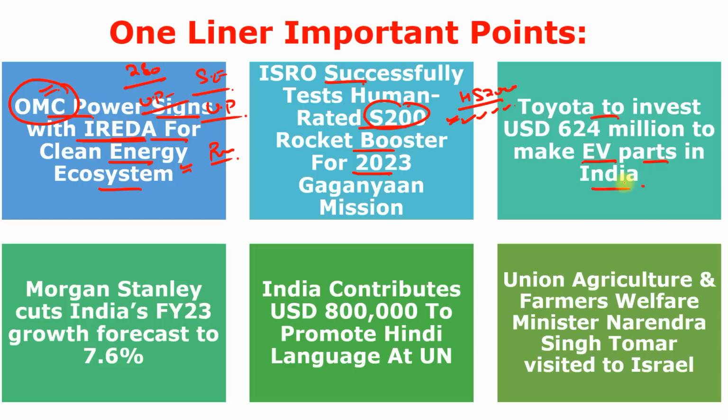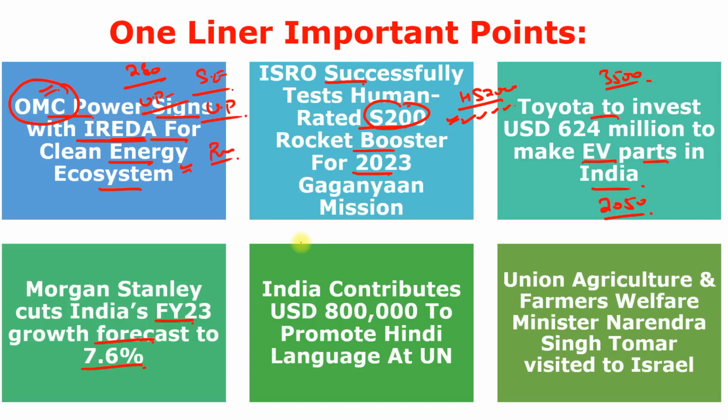Next is Toyota to invest USD 624 million to make electric vehicle parts in India. So Toyota Group plans to invest 48 billion rupees, or almost $624 million, to make electric vehicle components in India. And this is in line with the efforts of the Toyota towards the carbon neutrality by the year of 2050. And this is expected to create around 3,500 new jobs. And Toyota is aligning its green targets with India's aim of becoming a manufacturing hub through this switch to clean transport.